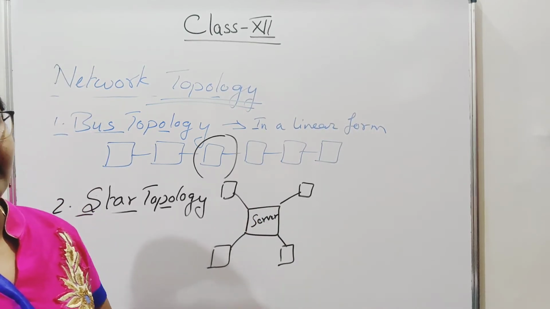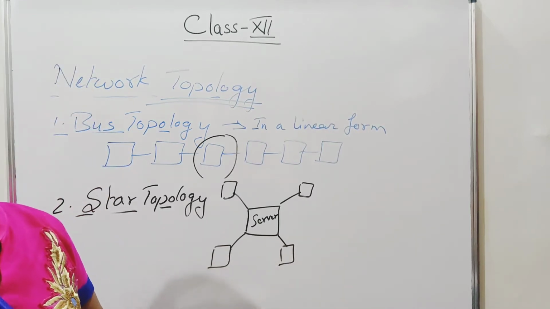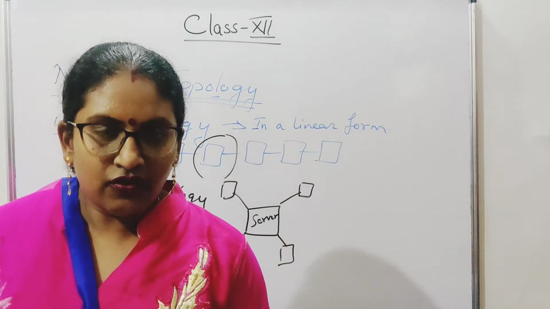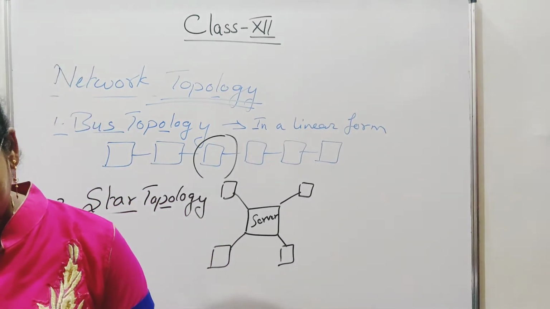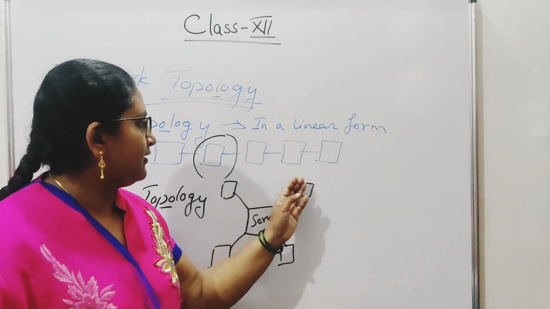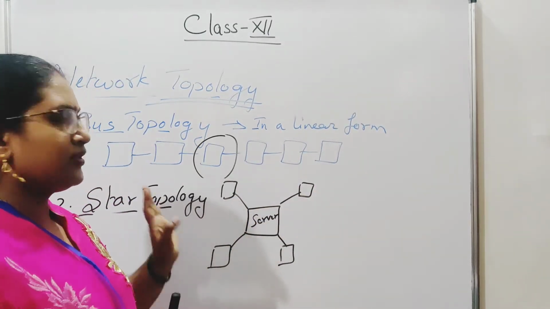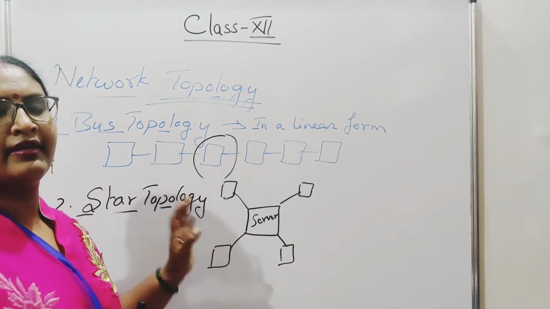The main disadvantage of star topology is central node dependency. Okay, so we have seen the disadvantage. Then what is the advantage? Ease of service. If any one of the computers is not working, we can know that this computer is not working, and we can rectify it.